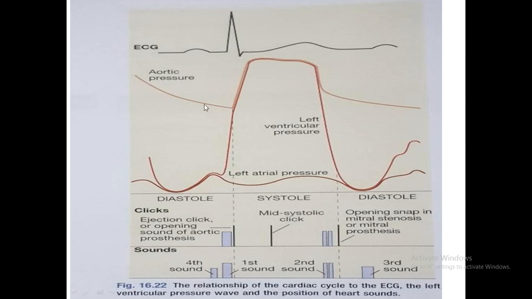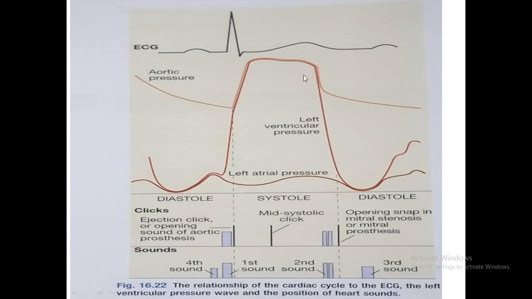Now what happens to aortic pressure? Aortic diastolic pressure is nearly 80. So this is the back pressure coming from the small vessels. But in case of left ventricle pressure in diastole, it is very small, 5 millimeter or something like that. So here the aortic diastolic pressure is this much, and during systole both become equal. The left ventricle and the aortic pressure equalize in systole.